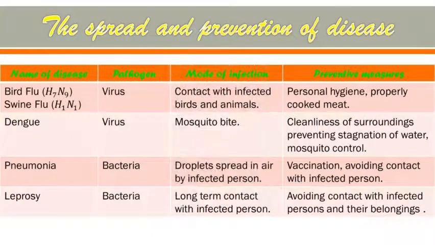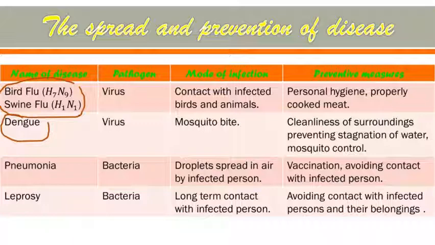So next disease is bird flu H7N9 and swine flu H1N1. The pathogen is again virus. Mode of infection is contact with infected birds and animals. That means if we eat the birds or animals which are suffering from the bird flu and swine flu, we also get chances to be infected with these diseases. Preventive measure is personal hygiene, properly cooked meat. If we are having meat, then we have to cook it properly first, then we can consume that meat, right?